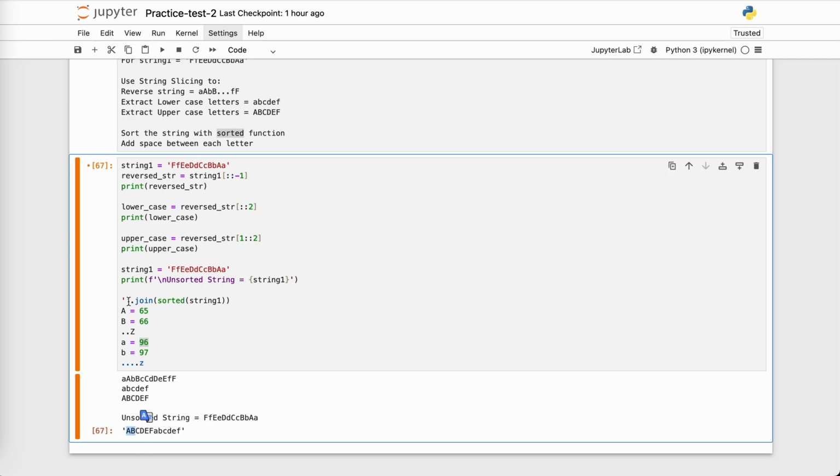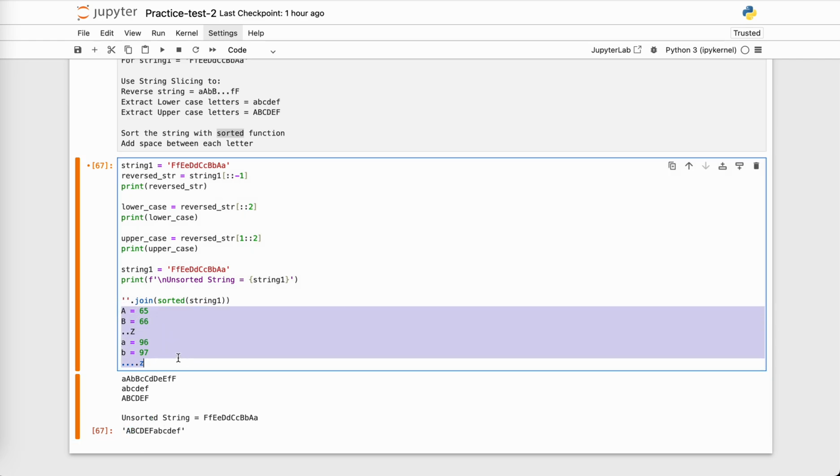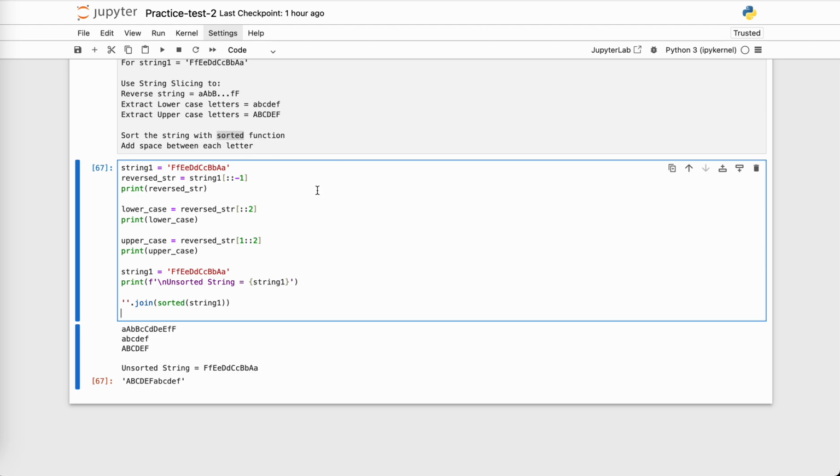Okay, so on and so forth. So it compares the numeric values. This is how the sorted function works by default. If, however, you want an output like A, B, B, something like this, you can use the reversed string, or you can write a custom sorted function.